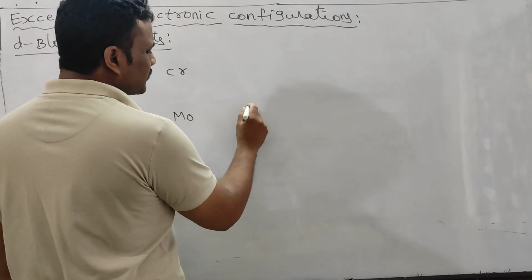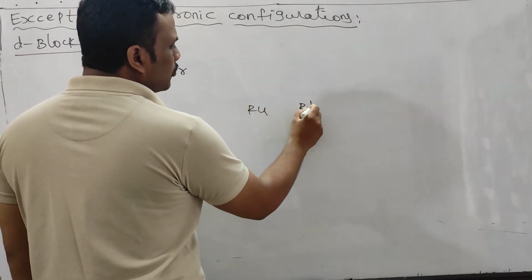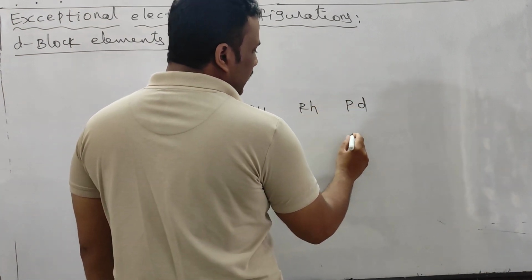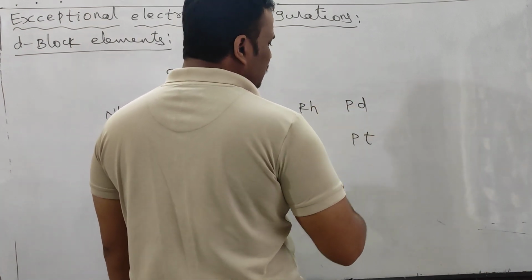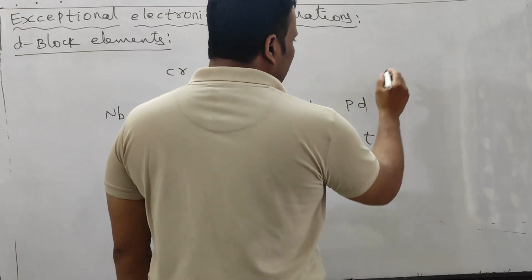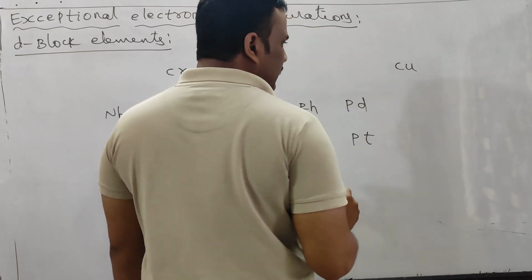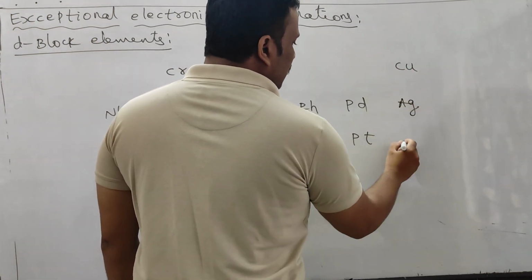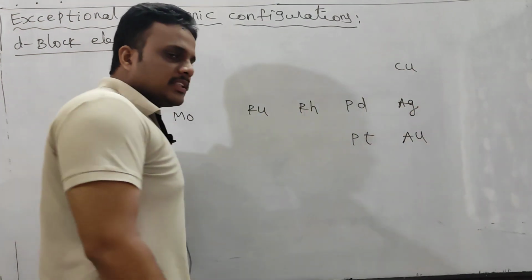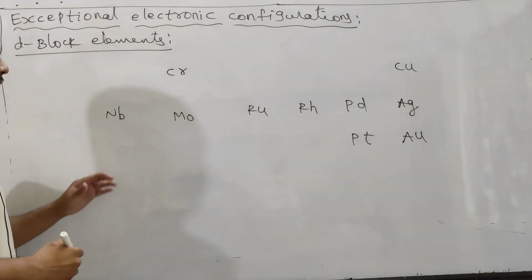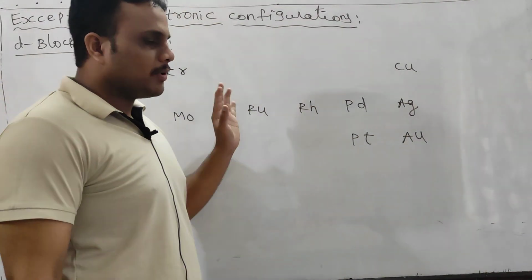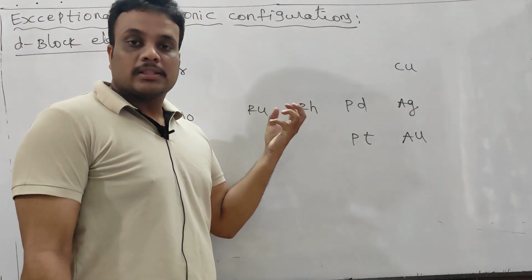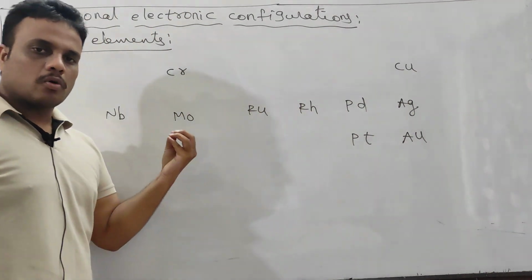Iron group, ruthenium. Cobalt group, rhodium. Nickel group: nickel, palladium, platinum have some anomalous configurations. Copper already has an exceptional configuration, and in the same group, silver and gold also show exceptional configurations. These are the transition elements of the D block with exceptional electronic configurations.